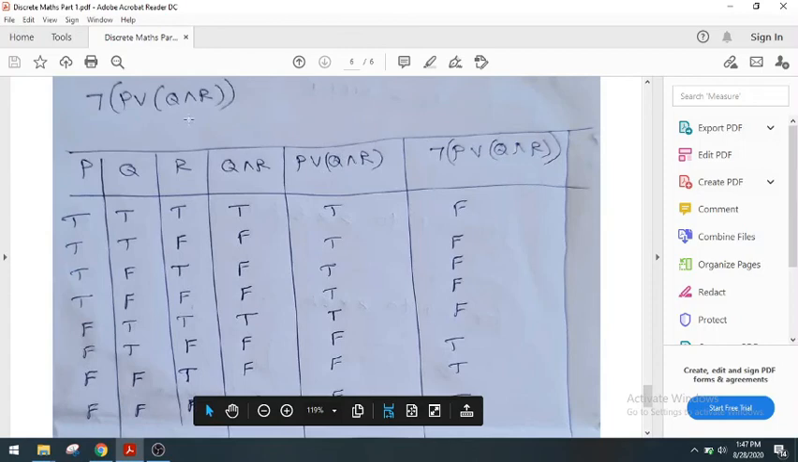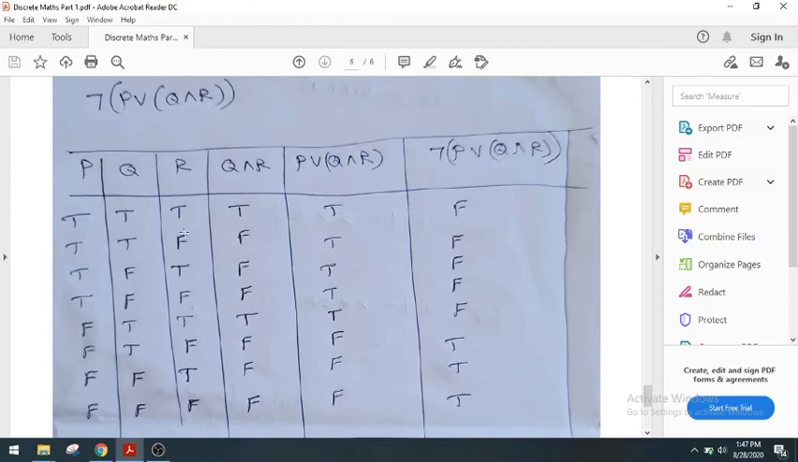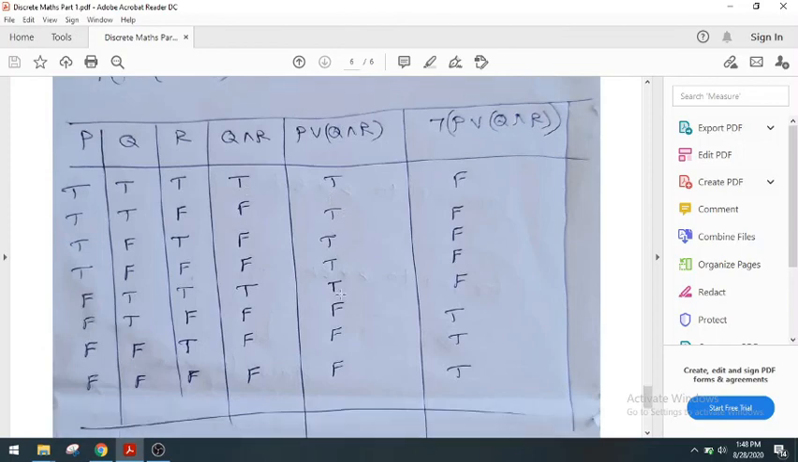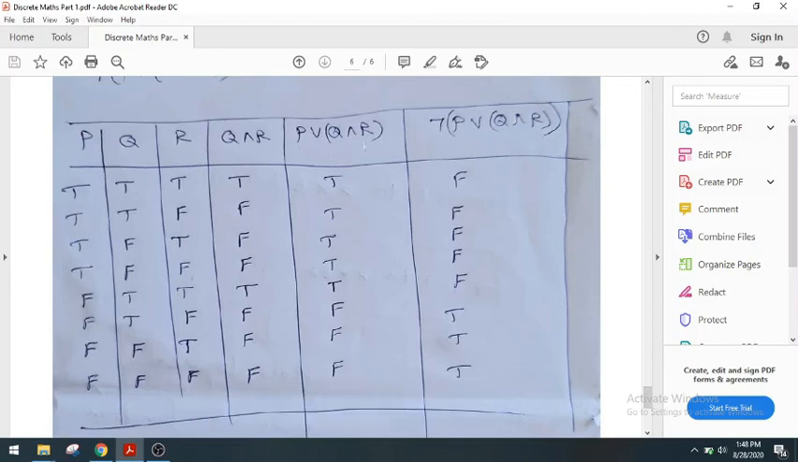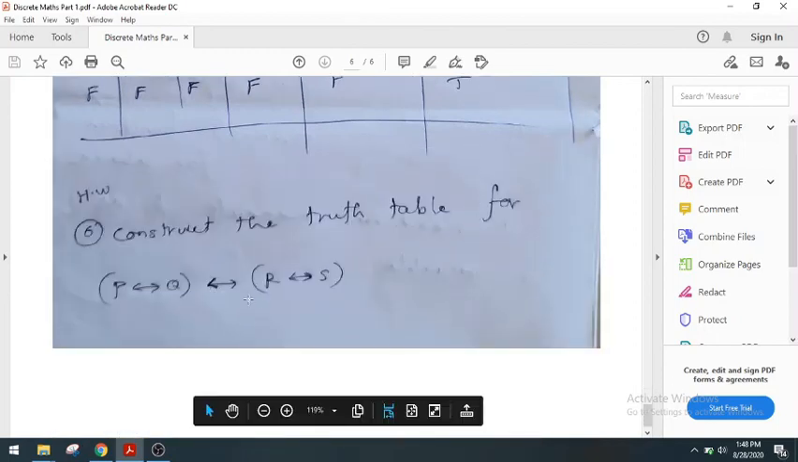Next, P V (Q conjunction R). We need to find out P V (Q conjunction R). This is P, this is Q conjunction R. Inside we have V. V means if at least any one is T, then T, otherwise false. Look at here, in the first row at least one is T in P and Q conjunction R. Similarly, we can fill up all those things. Already we know how to find P V Q. Here is negation, we can find the negation of this one. Okay, that's all.